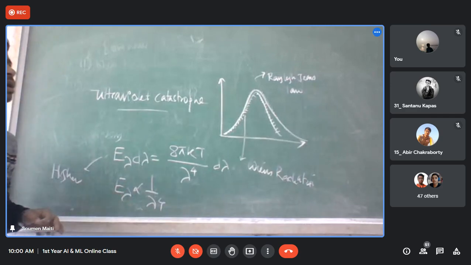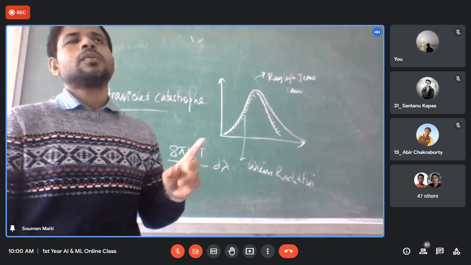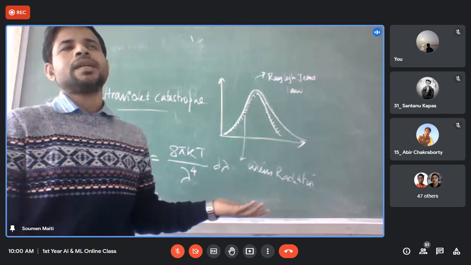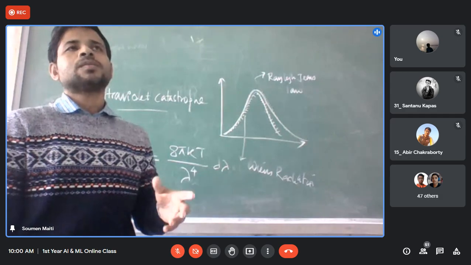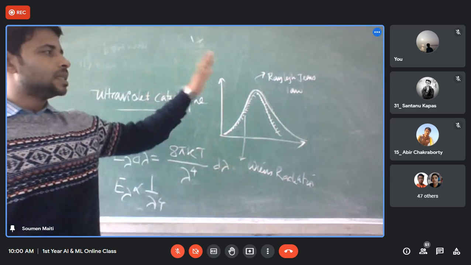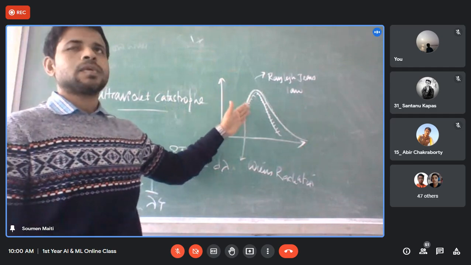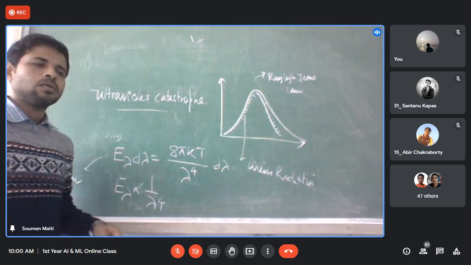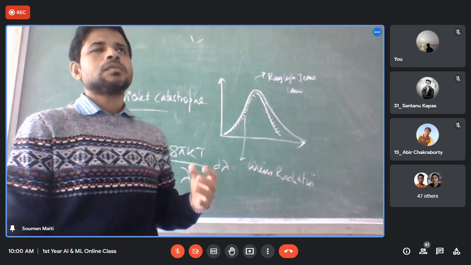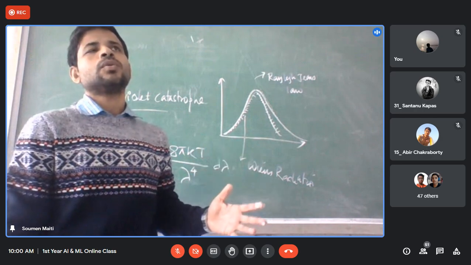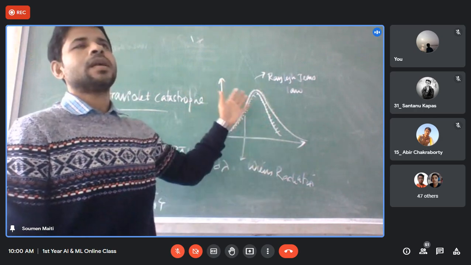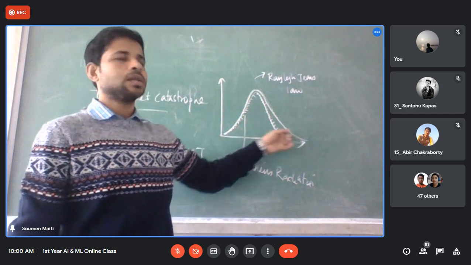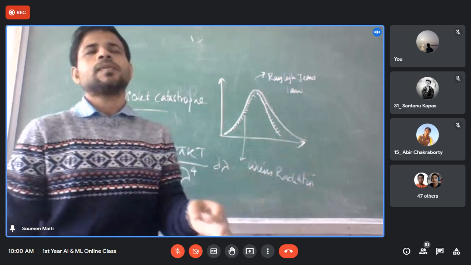Now look at this. We have already defined three laws. Wien's displacement law is mostly correct in its prediction, but both Wien's radiation law and Rayleigh's law fail miserably to explain this experimental graph. One matches in the lower wavelength region, the other matches in the higher wavelength region. At this point, there is no other theory which can predict the experimental graph properly, that means from 0 to infinity.